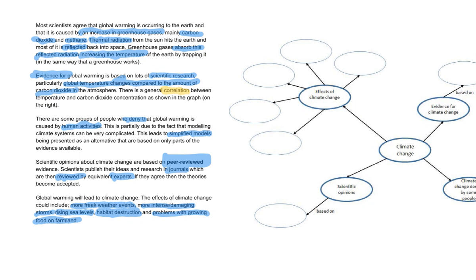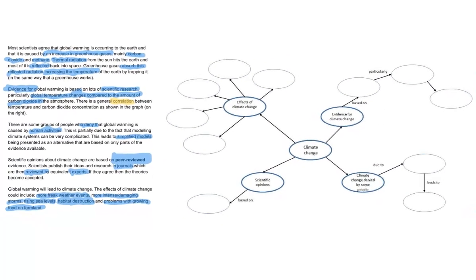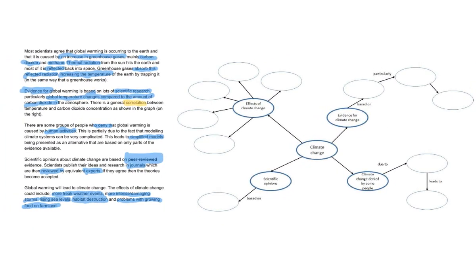So let's start somewhere where we know where we're going. So for instance, can we see that here it says evidence for climate change, and actually over here this whole paragraph is evidence for global warming and climate change. So why don't we start there and see whether we can match up what should go in the boxes. So I'm going to move myself back over to look just at the evidence for climate change, and then we're going to start filling it out. I don't know if that'll be a bit small, but we'll see how that goes.